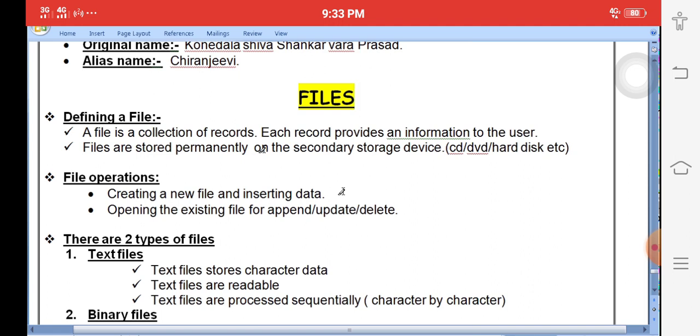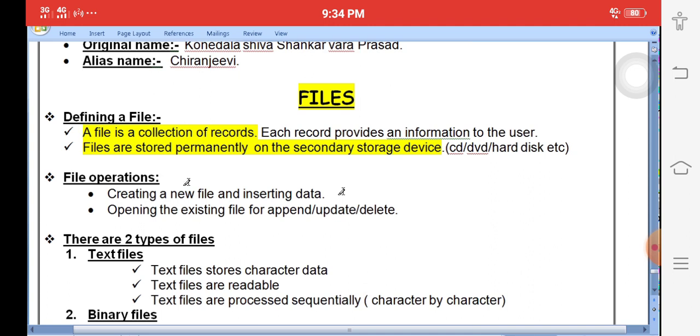You want to store information in the computer with the help of a file name. The file stores information permanently. Files are stored permanently on secondary storage devices, maybe CD, DVD, hard disk, etc. A file is nothing but a collection of records. It stores the information permanently.